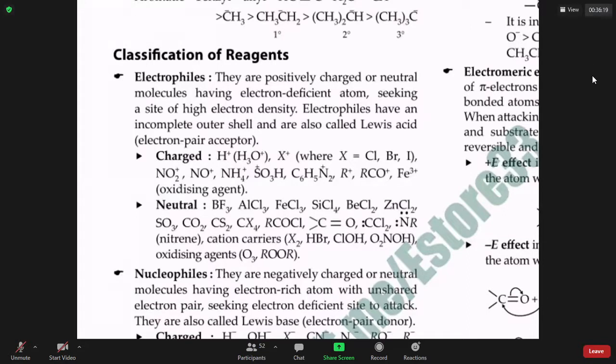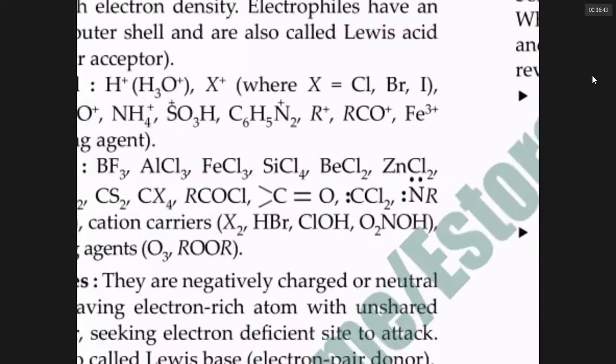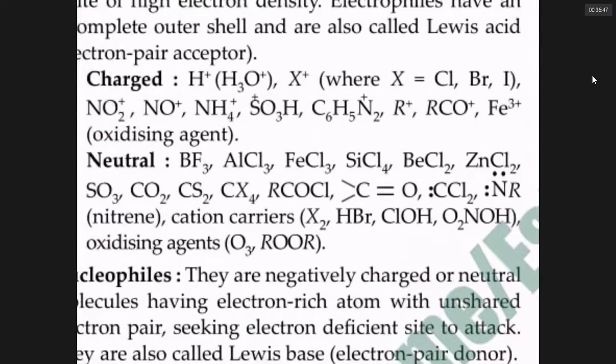All the 4 X are taking away electrons from carbon, making carbon an orphan. So that forces CX4 to be an electrophile. But generally, we don't consider CX4 as an electrophile. Leaving CX4, all others can be taken as electrophiles. Very interestingly, CCl2, where carbon has 6 electrons, is called carbene. That is also an electrophile. Be familiar with this.